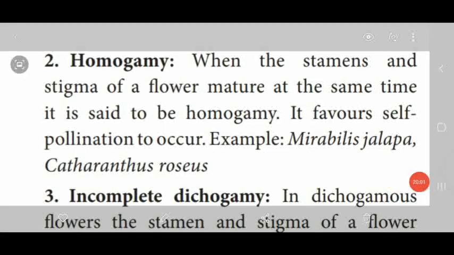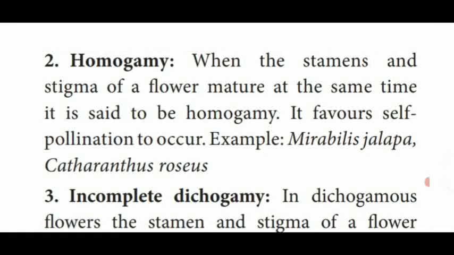So another type of self-pollination process is also there. First one we have seen, cleistogamy and chasmogamy. Next one, homogamy. So what is homogamy? Homo, which means same. Gamy means gametes. So what happens is, the development of both the sex organs takes place at the same time.